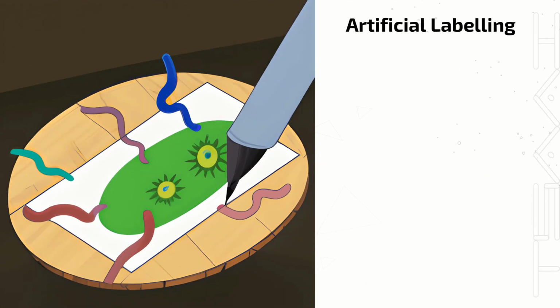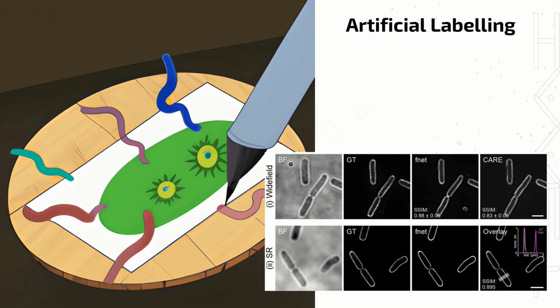Artificial labeling is used to improve the quality of images in scientific research. It involves using an algorithm to predict details in an image that are not directly visible. For example, in live cell imaging, it can create colorful images from black and white ones, helping scientists see cells more clearly. This technique doesn't require manual effort to label images, making the research process faster and more efficient. Artificial labeling is especially useful for studying tiny living organisms, like bacteria, under a microscope. In the image, we can see the results of artificial labeling of Escherichia coli membranes using some popular techniques.